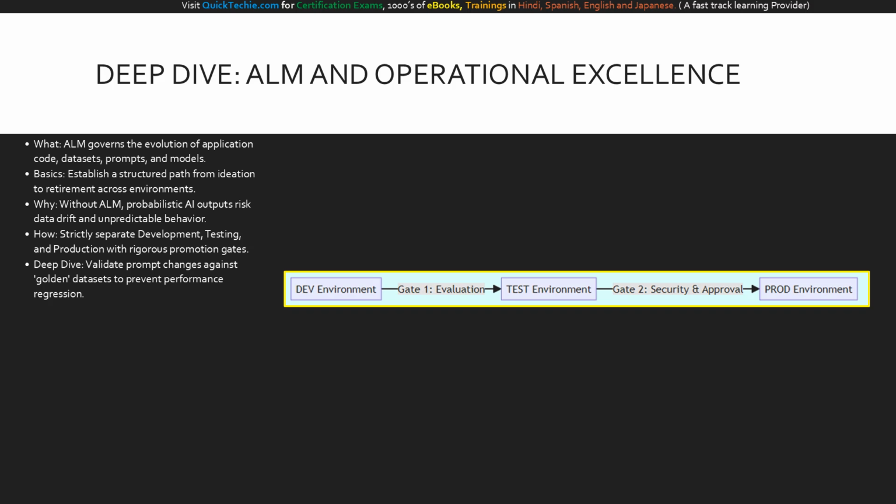Before moving forward, the solution must pass Gate 1, which involves functional validation and initial safety checks. It then moves into the test environment for rigorous regression testing against realistic, anonymized data. To reach the final stage, it must pass Gate 2, which requires performance validation, cost assessment, and security compliance approval. Once approved, the agent is deployed into the production environment as an immutable, versioned artifact.